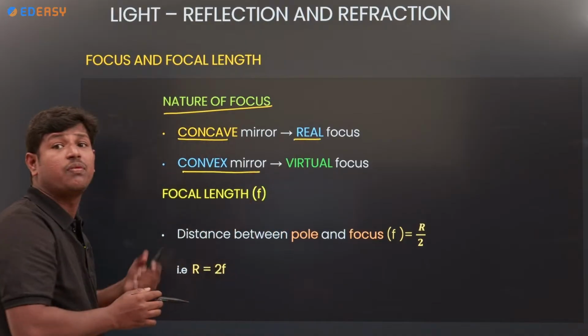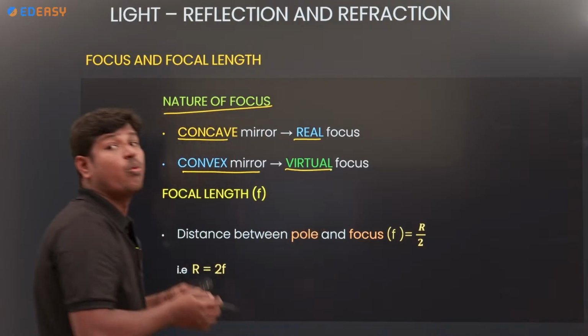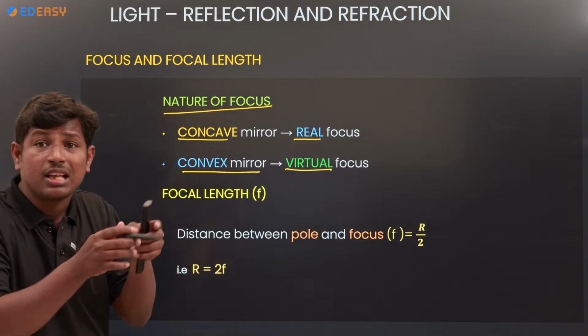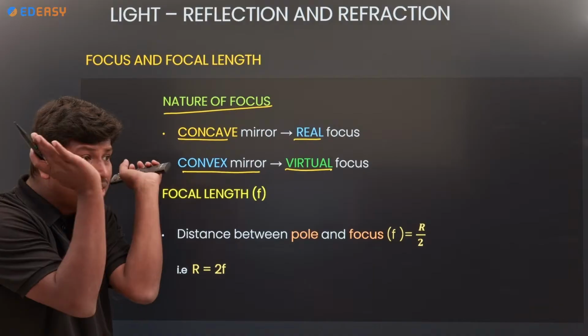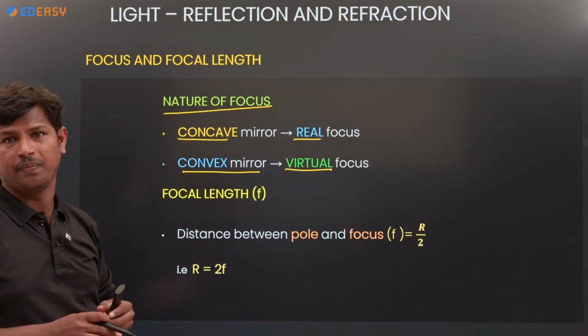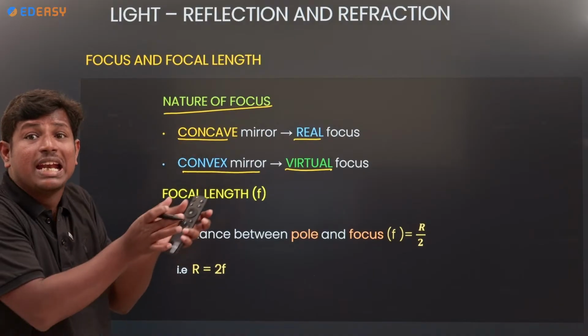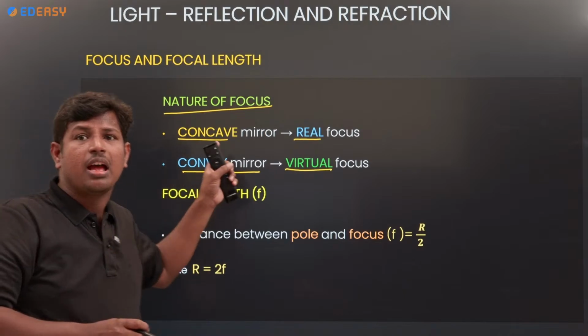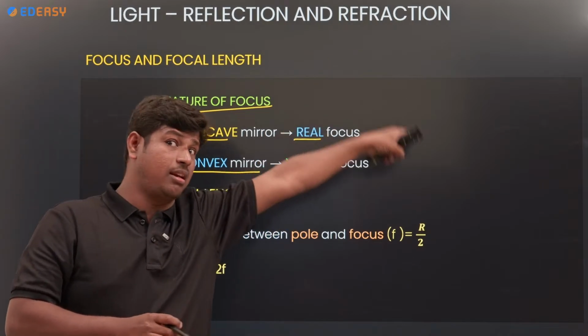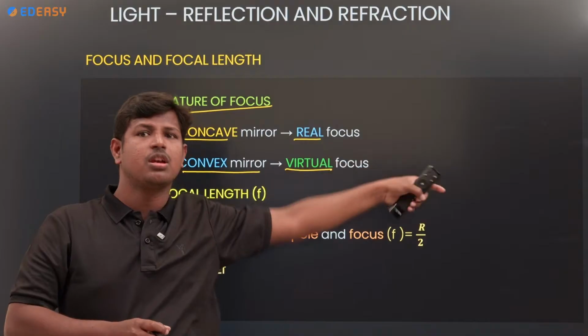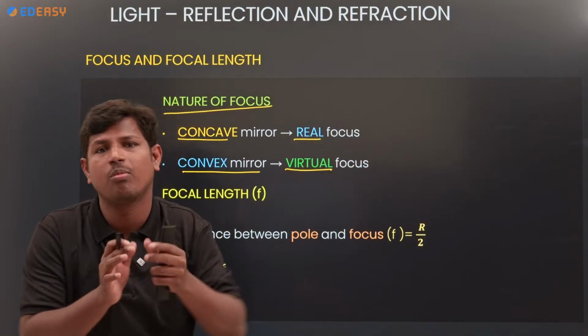A convex mirror forms a virtual focus. Why is it a virtual focus? Because after reflection the light rays diverge. Remember the point: a concave mirror gives a real focus, a convex mirror gives a virtual focus.